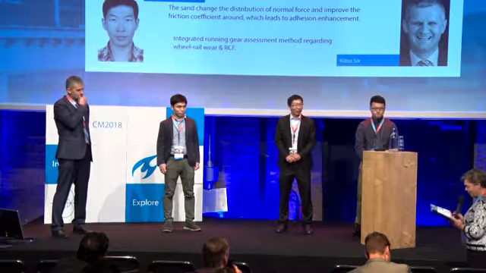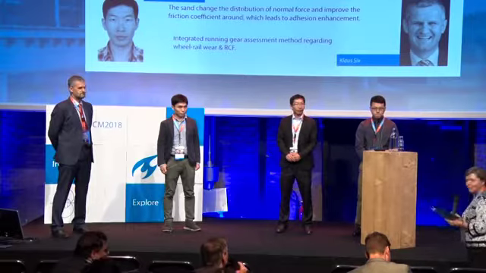The traction boundary will change, and this causes the adhesion area to increase, and adhesion enhancement. Okay, any questions?